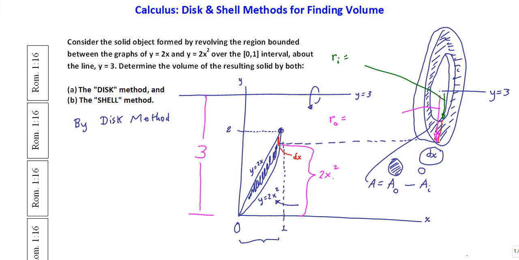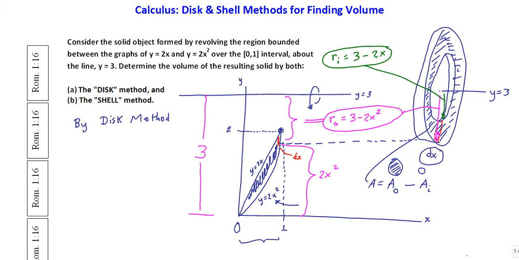If I say 3 minus 2x squared, I'm going to get the outer radial part. So R outer is 3 minus 2x squared. And by a similar way of logicking that out, you're going to have R inner being all of 3 minus the top part of the graph, which is 2x. So now we have expressions for the inner radial part as well as the outer radial part.